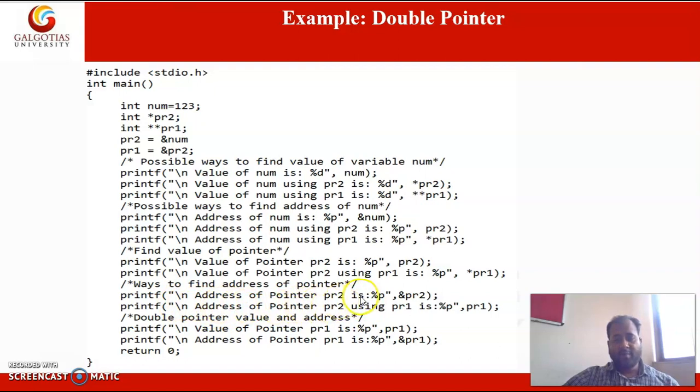In the next instruction, what is happening? The address of pointer PR2 is obtained using PR1. You can understand this by visualizing the instruction. There should be no difficulty in understanding these codes. In this way we can use double pointers to store the address of another pointer variable, and we can perform operations.